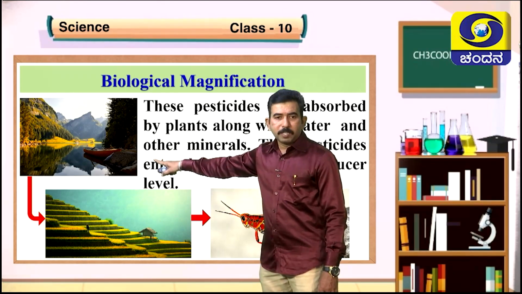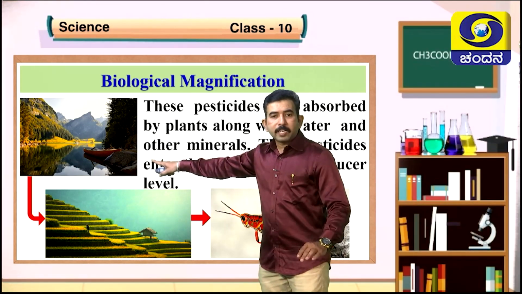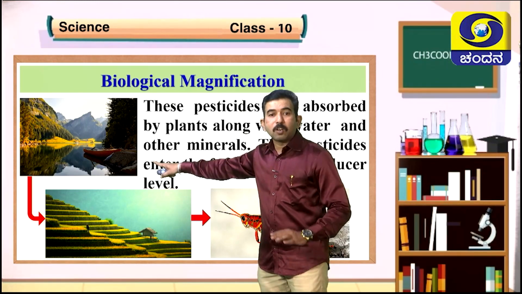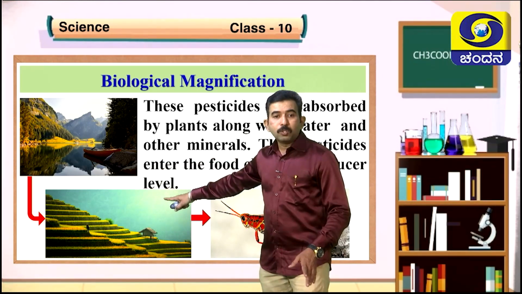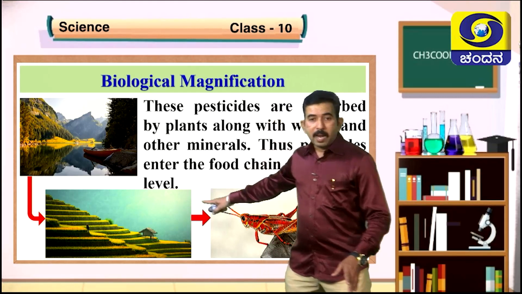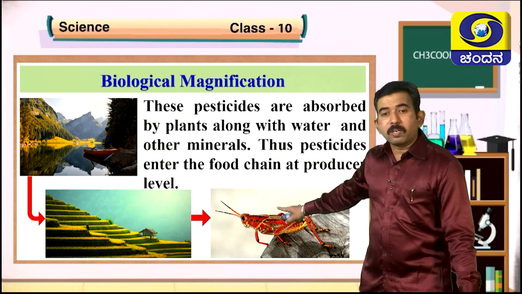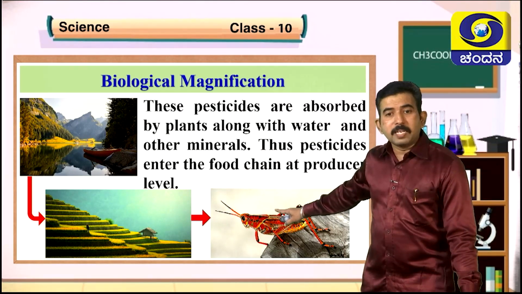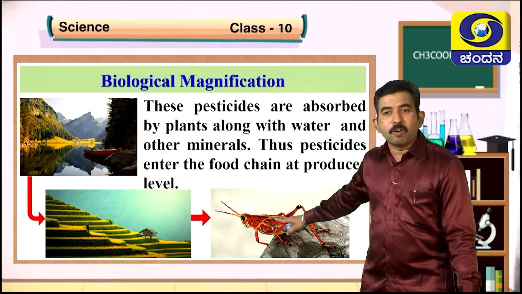Here you can see in this picture, a lake. This lake contains harmful pesticides which are non-biodegradable, and it is used for agriculture purposes. When grasses or crops are eaten by insects, the chemical enters the body of the insects.